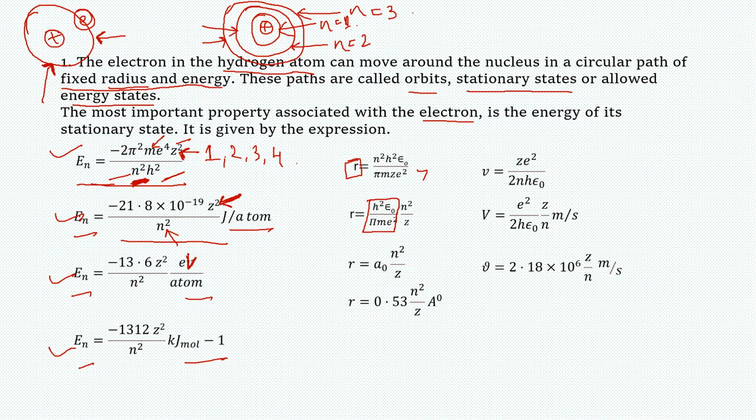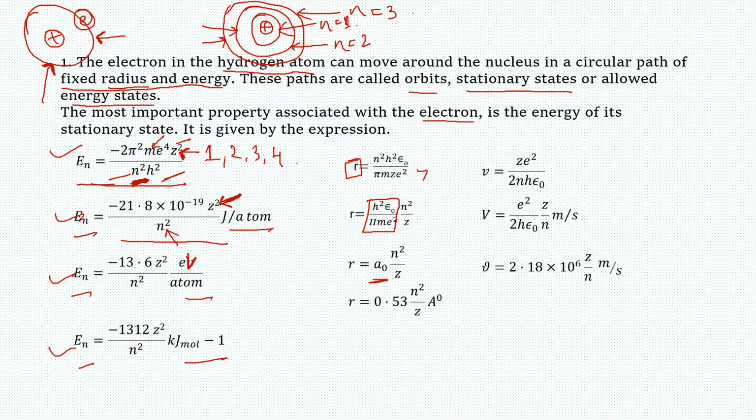By putting all these values, we have equated all the constants as a naught, and the remaining part is n square and Z, because Z will change with the atom and the value of n is going to change, because that is what the radius depends on. The radius of the first orbit would be smaller than the radius of the second orbit.